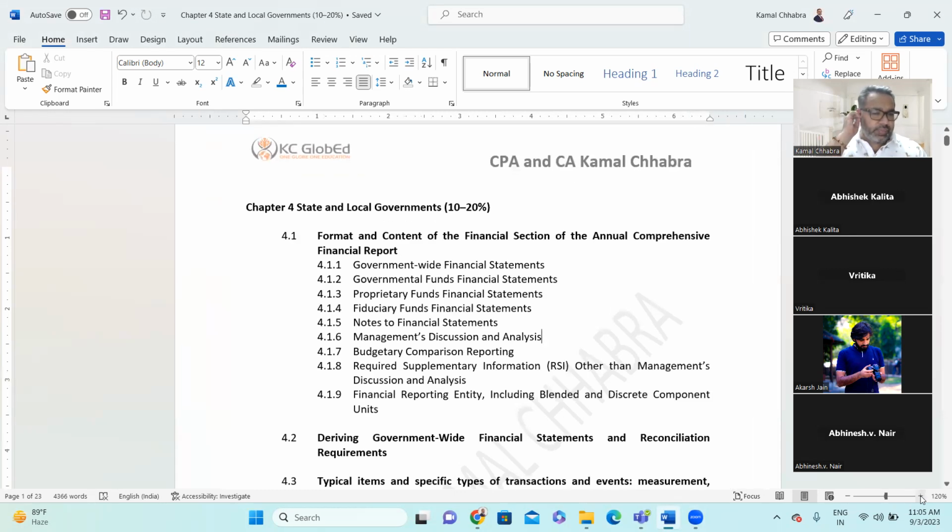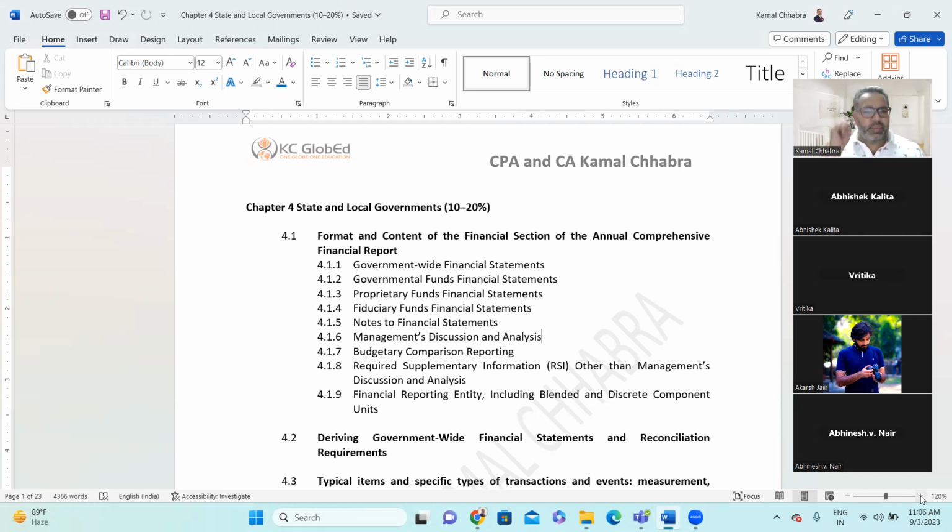Like we discussed yesterday, the first one is 4.1, which is format and content of the financial section of the annual comprehensive financial report. The governmental financial statement, we call it the annual comprehensive financial report, and it includes two major things. One is the government-wide financial statement, and one is the government fund financial statement.